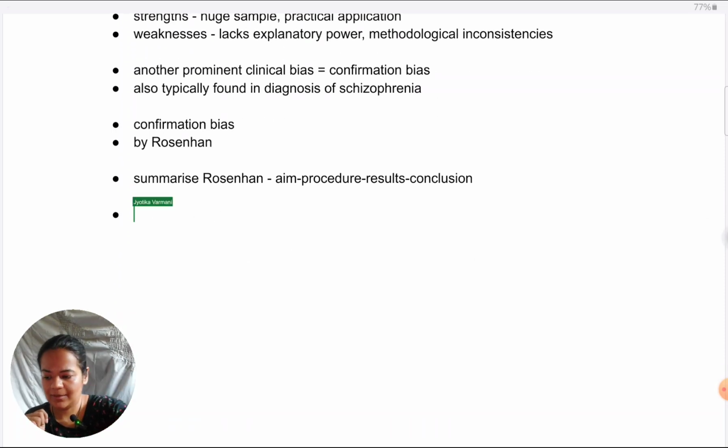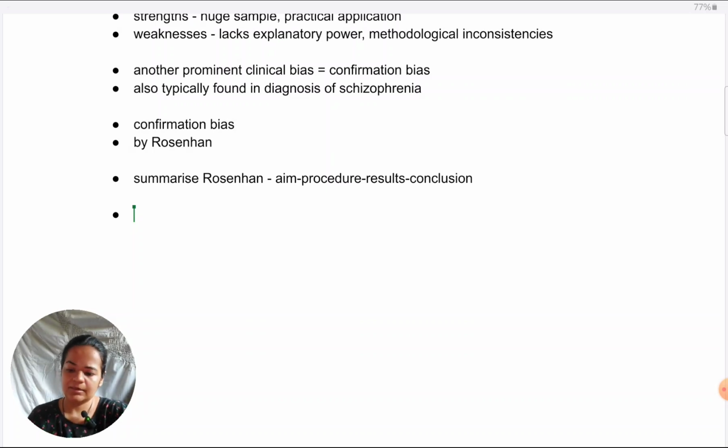Now coming to the evaluation, for Rosenhan, my suggested evaluation is, in terms of strengths, it has, I believe, the most prominent strength of ecological validity.